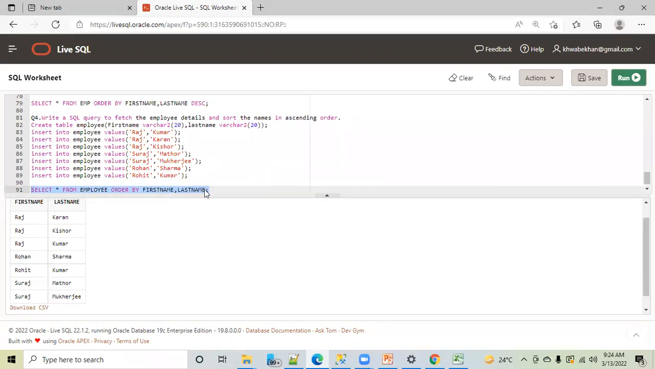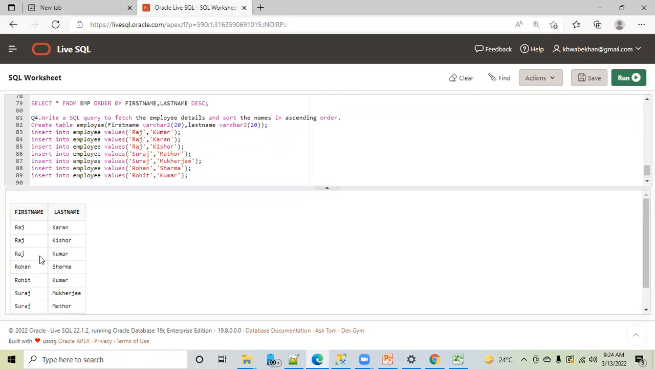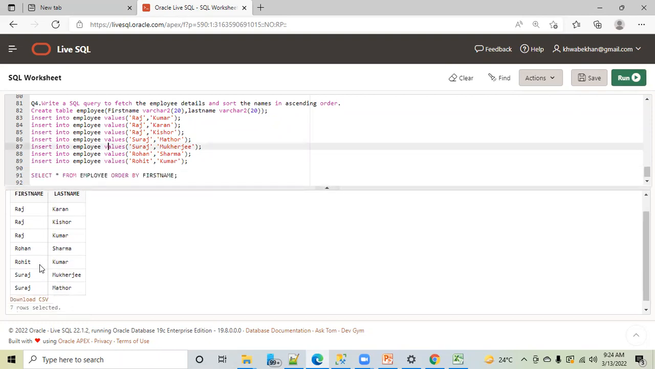If this is clear, then I have a question. They have told that sort names in ascending order. So I will sort first name. That's all. This is in ascending order. What is the need to give last name as well? I will just execute this one. Why do I want to add last name as well? What is the reason? Because if there is any conflict between two first names, then last name also has to be considered, right?